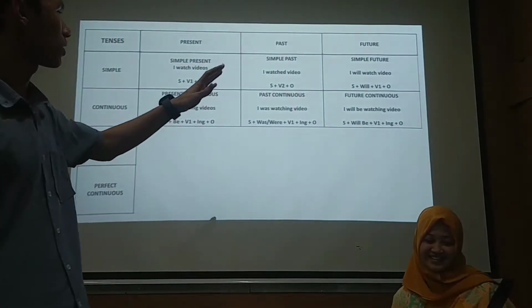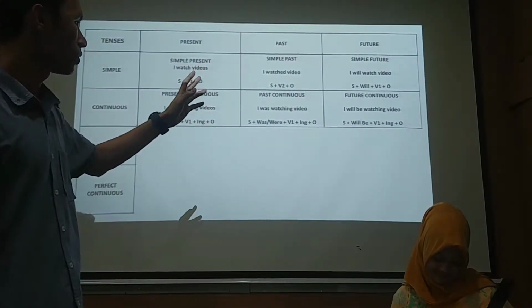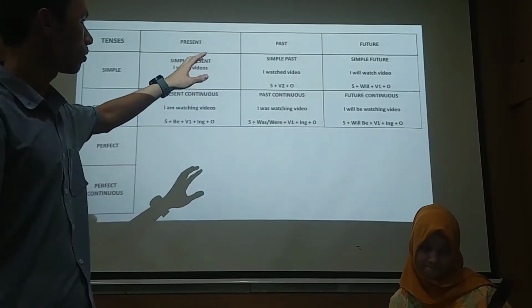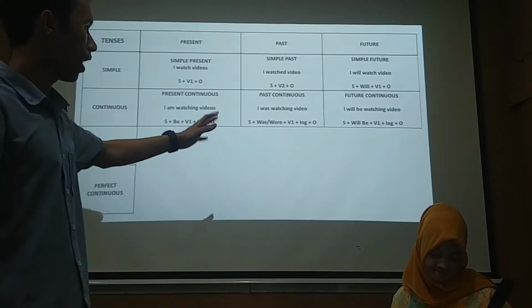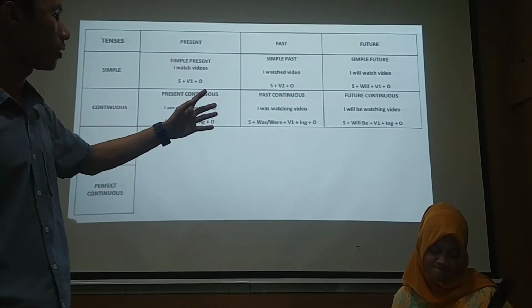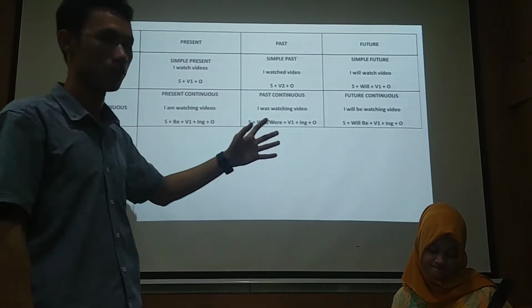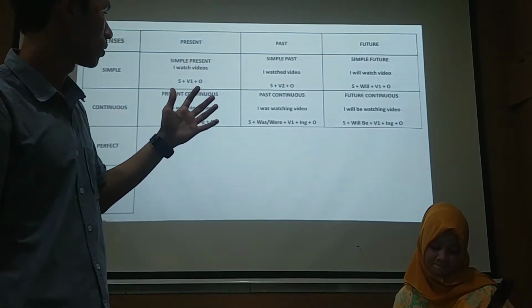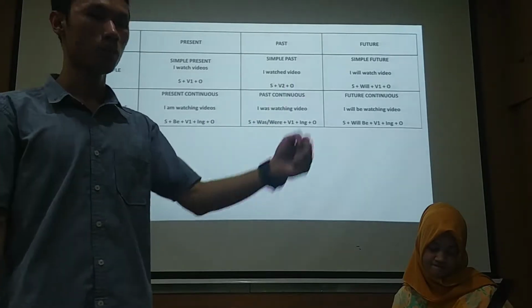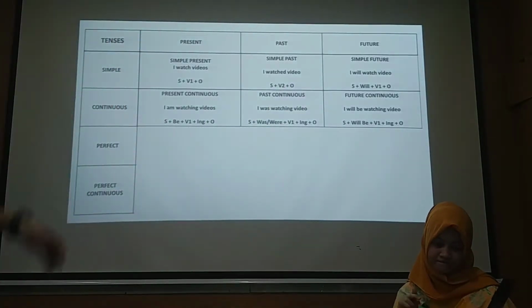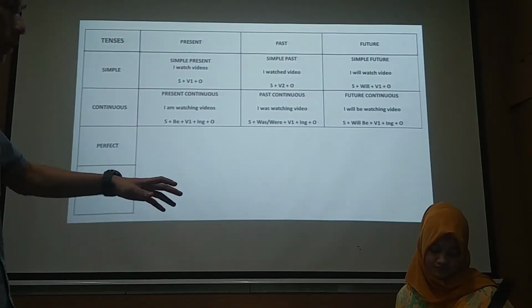Then after that, there is future continuous. You just put will, same like simple future, but don't forget about the ing. Here, for example, I will be watching video. The formula is subject, will, be, plus verb 1, ing, and object. So that's the continuous.